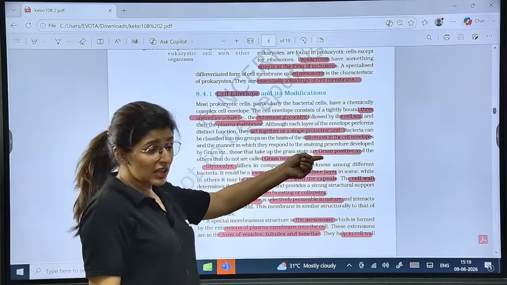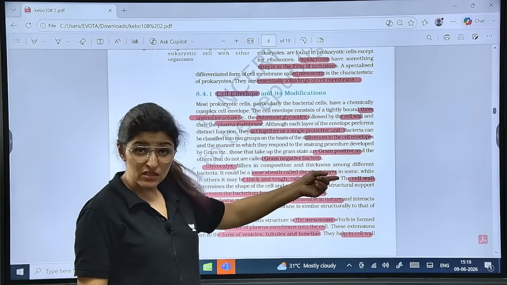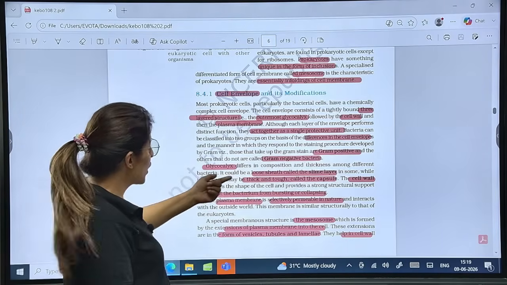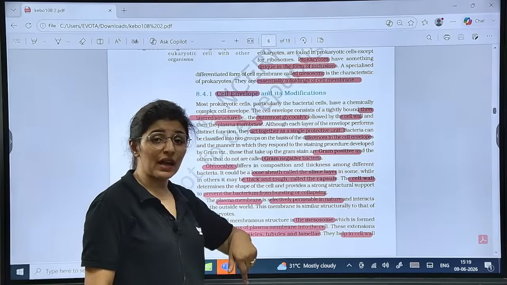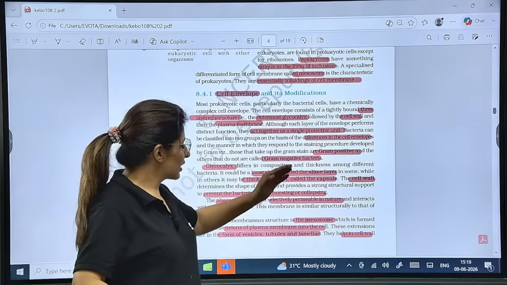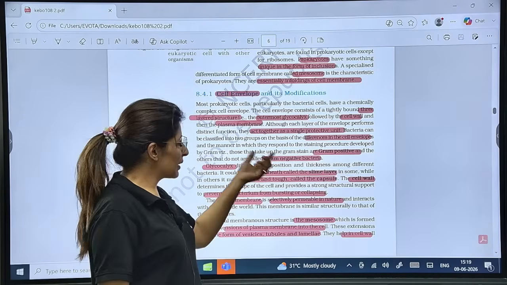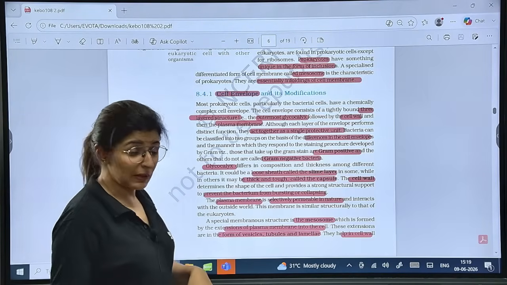Those which take up the gram stain are called gram positive; they appear purplish, right? While those which do not take up the gram stain or actually lose it after washing them in alcohol, they have to be counter stained with red stain and they appear red. So gram negative bacteria, right?